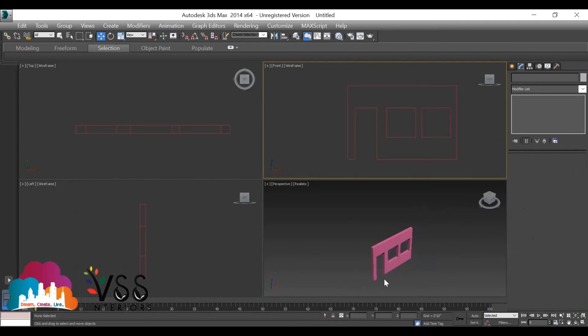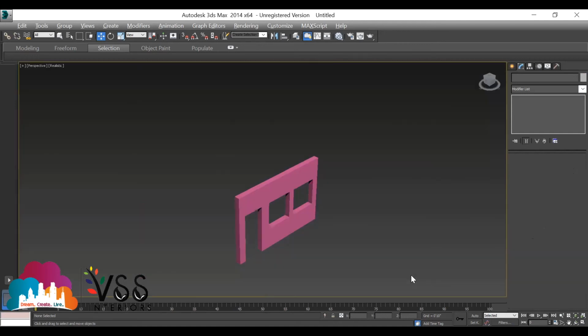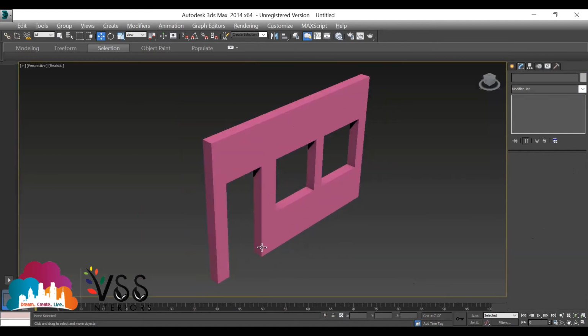Done. So instead of using ProBoolean, you can go to rectangle. You can create 3 rectangles. Try to attach all the rectangles, and then use trim and trim the portion for the door in the bottom. For doors, you have to make a hole at the bottom. And then at last, what you have to do is use the option called extrude. Simple. Clear?